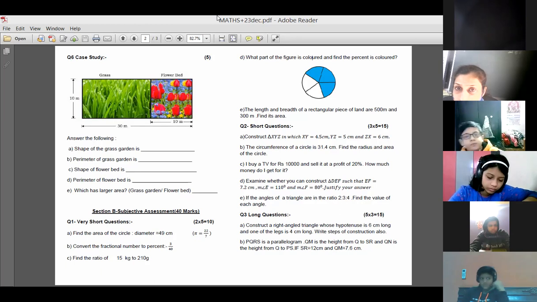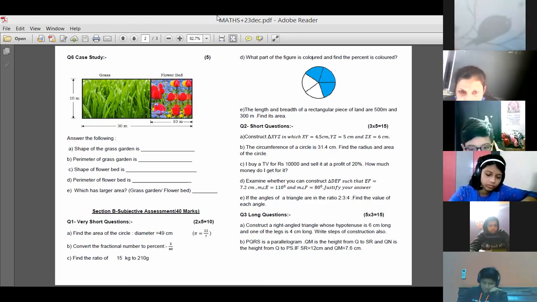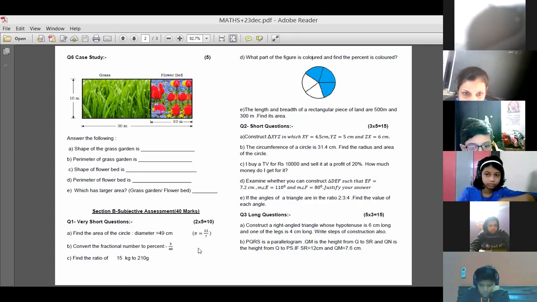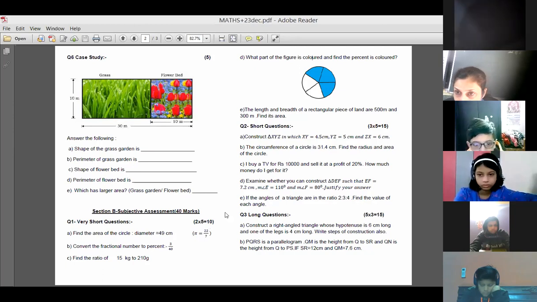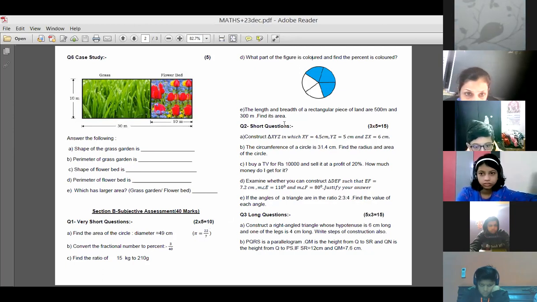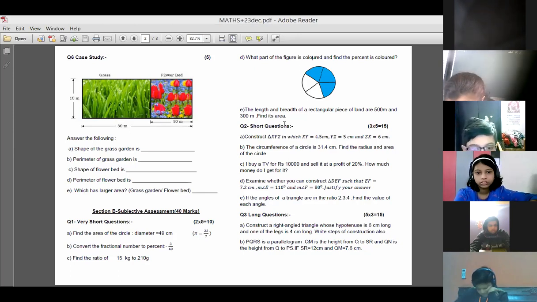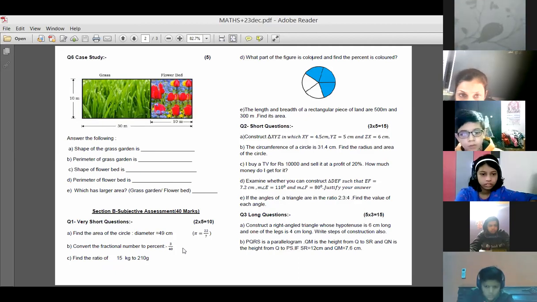1886.5. That's right, Mukul Jain. Your answer is right. Area of the circle. Pi r square, 22 by 7 into 21 into 21. 1886.5. Right answer, Mukul Jain. Convert the fractional number to percentage. 3 upon 40 it is given. So convert into percentage. How much are you getting?